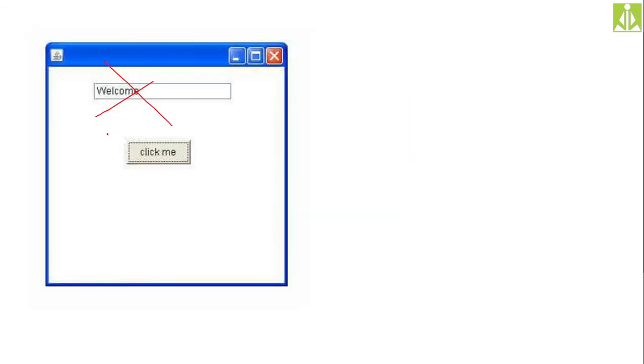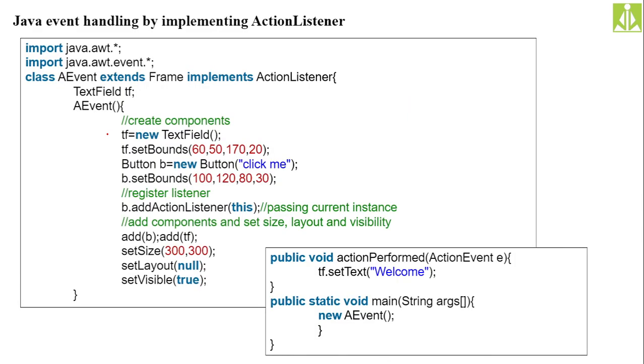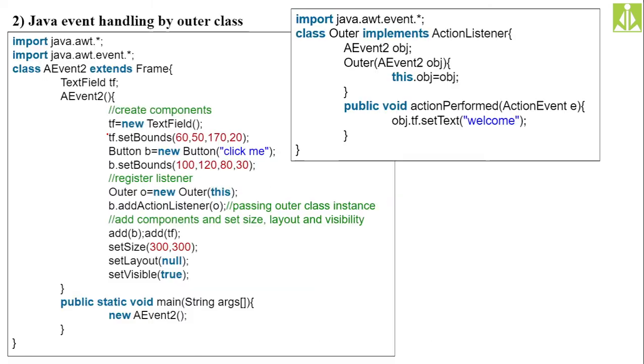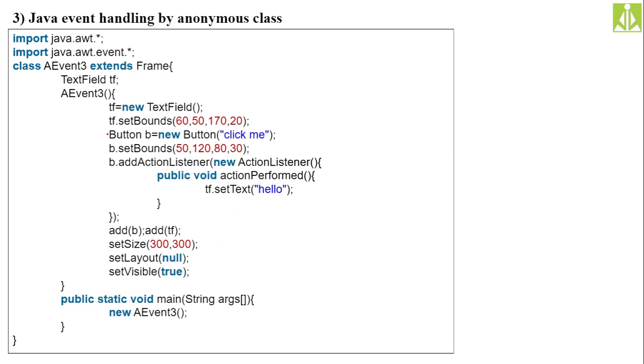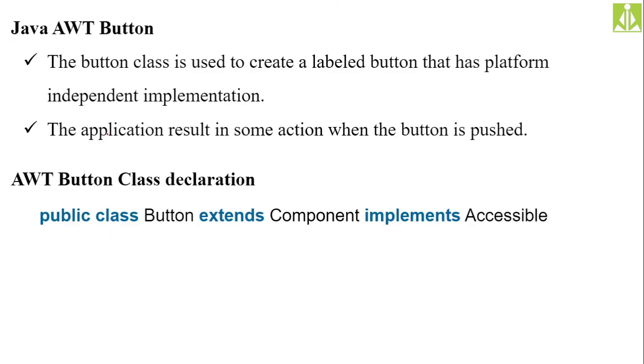Here we have added the action listener, or the event handling code, inside the class. Over here we have written it inside an outer class, and you can even do it with an anonymous class, a class without any name. I will show you how we achieve these things.